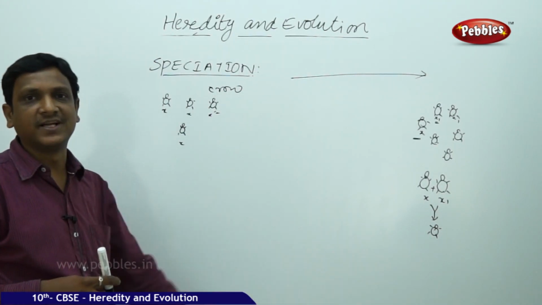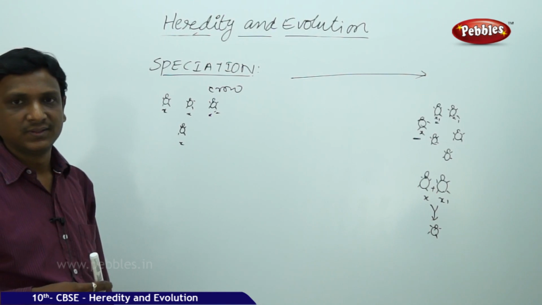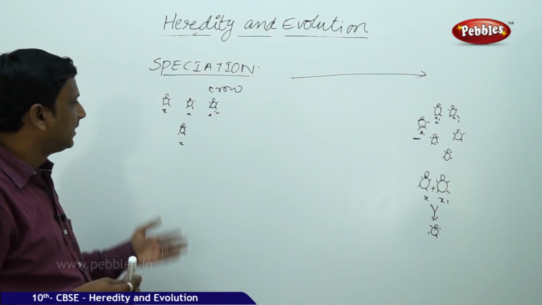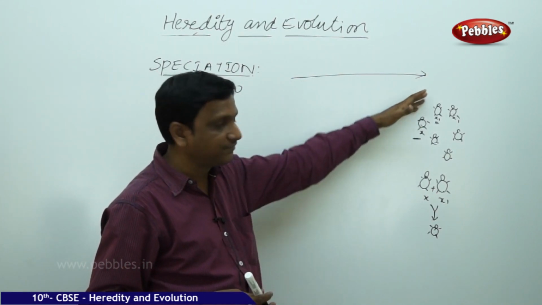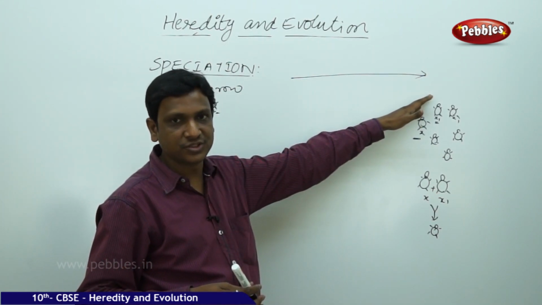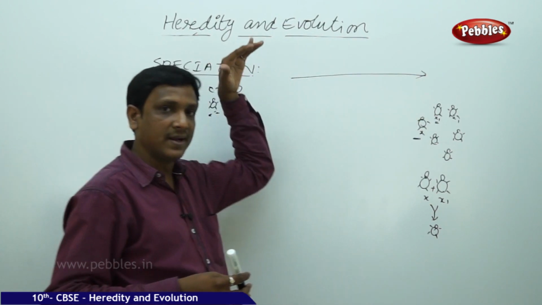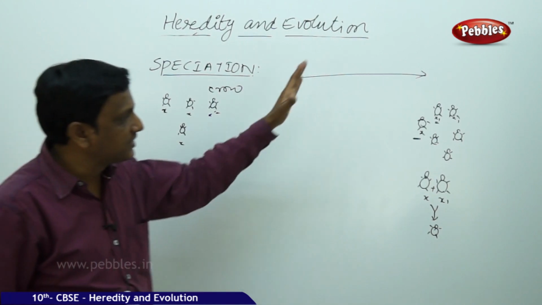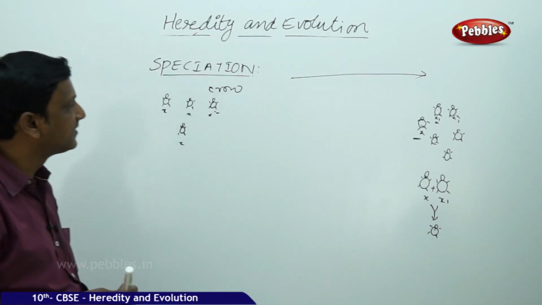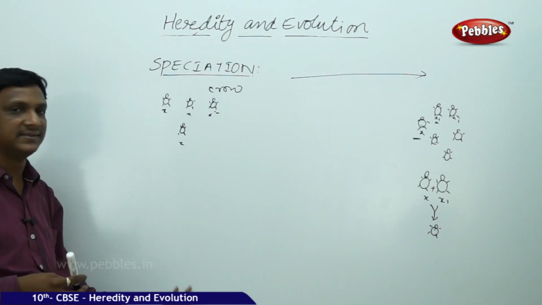After a number of generations, after so many variations, in the earlier stage when it was taken there was a possibility of reproduction between these two. But after a number of generations, so many variations happen. The variations that take place in the X1 group are different, the variations that take place in the X group are different.